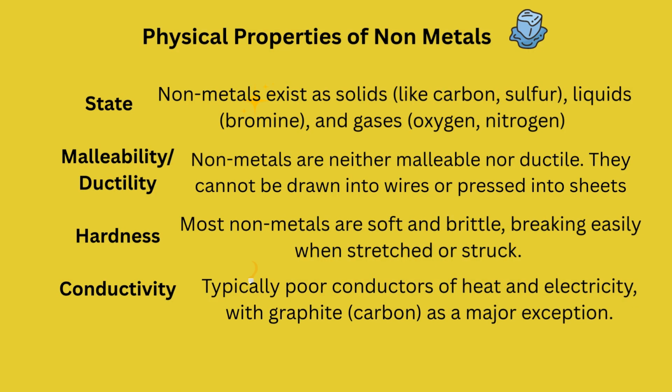Physical properties of non-metals. Non-metals like carbon are solid. Bromine exists as a liquid and oxygen exists as a gas at room temperature. Non-metals are neither malleable nor ductile. Most non-metals are soft and brittle. Non-metals are typically poor conductors of heat and electricity, but graphite, a non-metal, is an exception to this property.